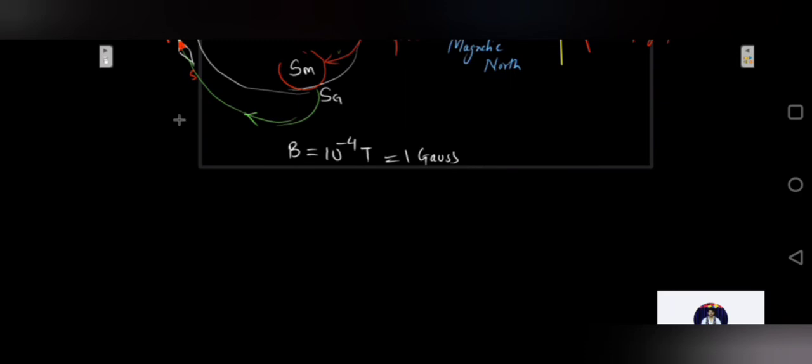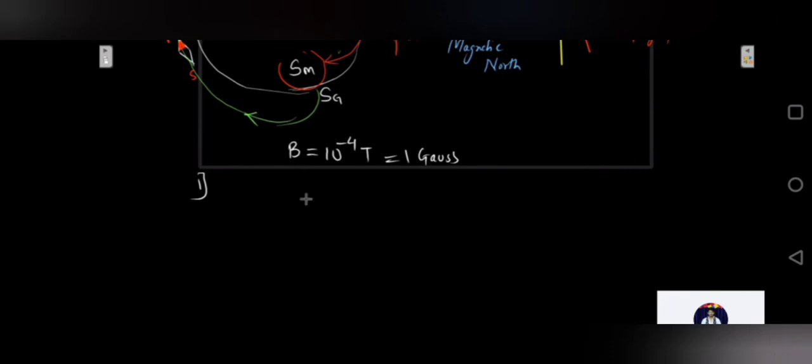So the first evidence they discovered was that a freely suspended magnetic needle would come to rest roughly in the north-south direction. So if you take a magnetic needle near the earth's surface and try to freely suspend it, it is going to automatically come and rest in the north-south direction. What does this suggest? This obviously suggests that the earth behaves like a huge magnet with its south pole lying somewhere near the geographic north pole and its north pole lying somewhere near the geographic south pole.